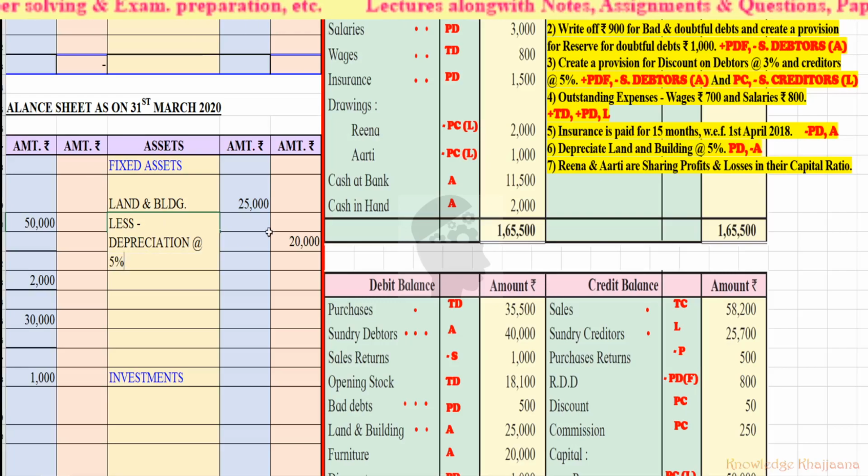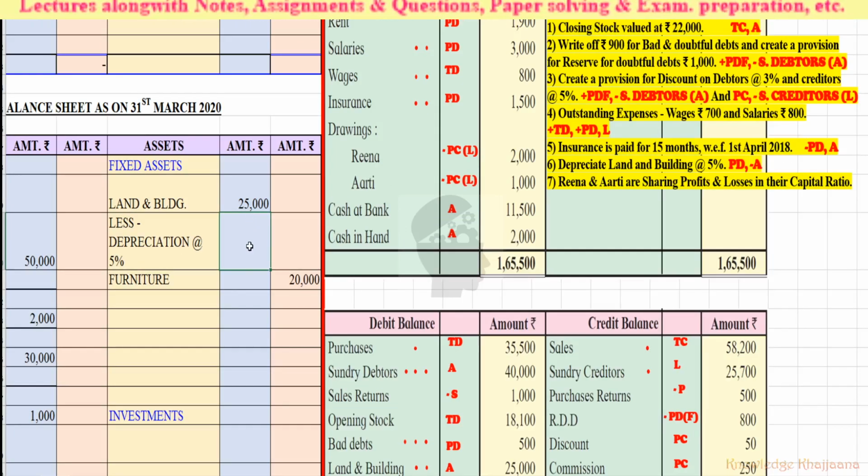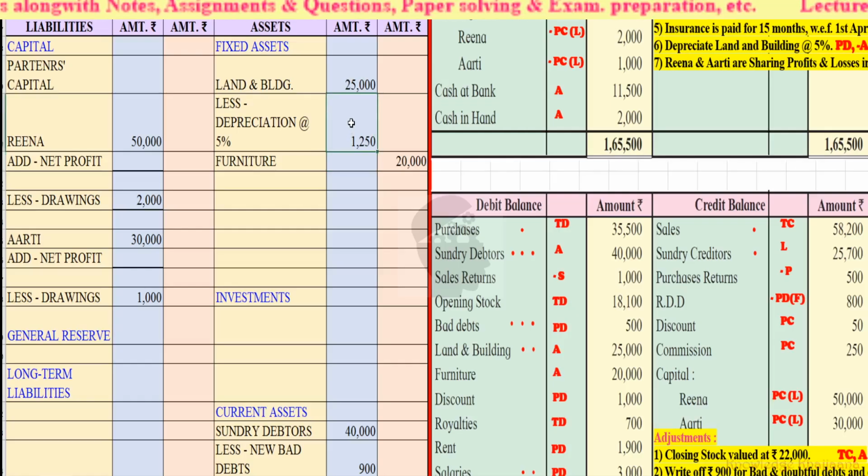Okay, it is very easy to calculate. 5% on 25,000. How much is 5% on 25,000? 5 5s are 25, 25 5s are 125. So 1,250. 1,250 is the depreciation on land. So 25,000 minus 1,250 is equal to 23,750. Okay, so 23,750 is the value of the land and building on the last date of the financial year. So we have to record this depreciation in the profit and loss account, right? Rupees 1,250.